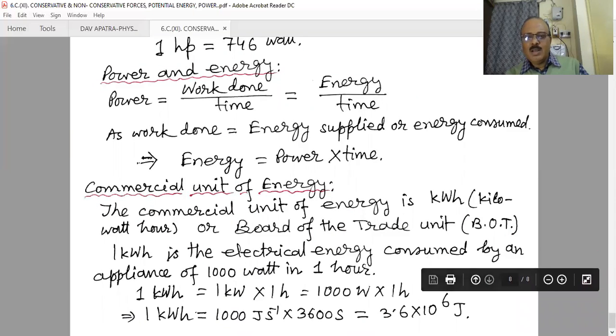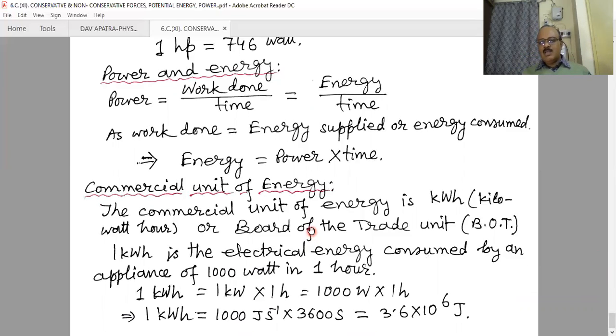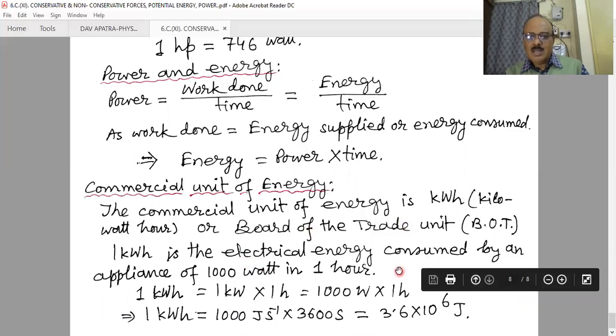When we pay the electrical bill, we pay per unit, and that unit is the BOT, which is nothing but 1 kilowatt hour. 1 kilowatt hour is the electrical energy consumed by an appliance of 1000 watt in 1 hour.